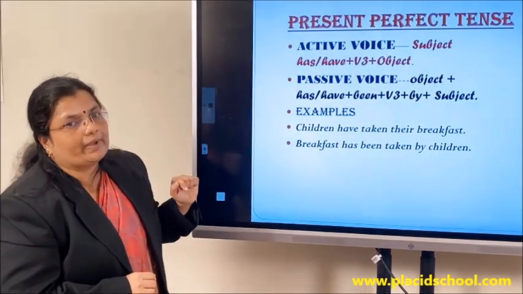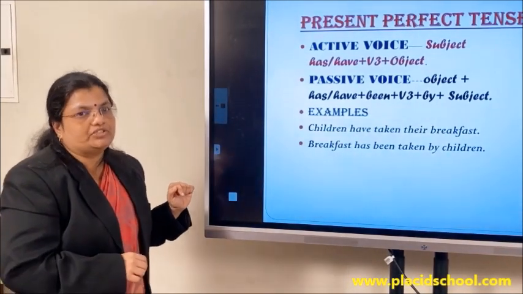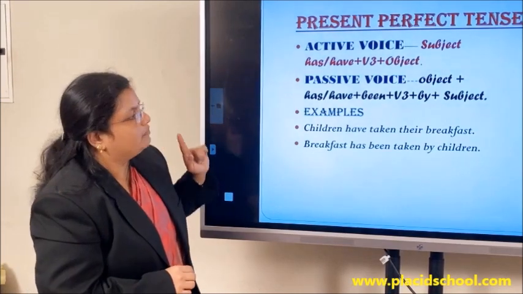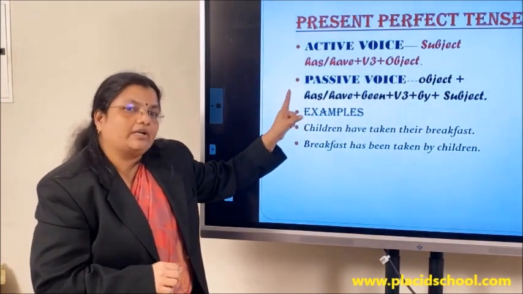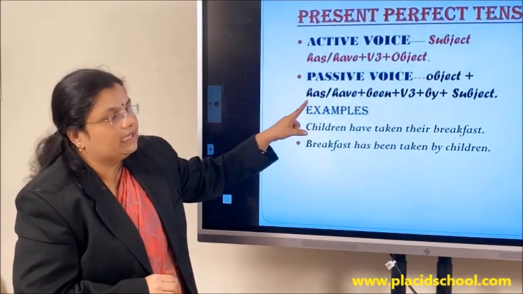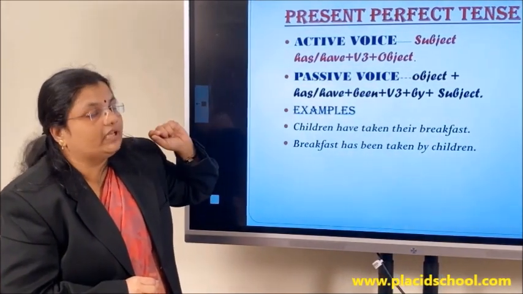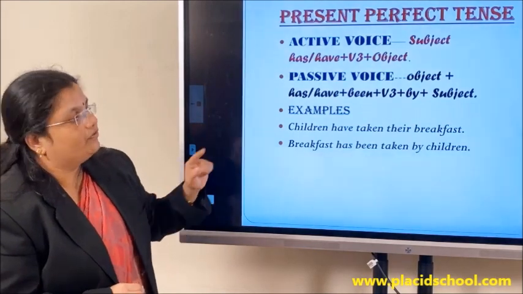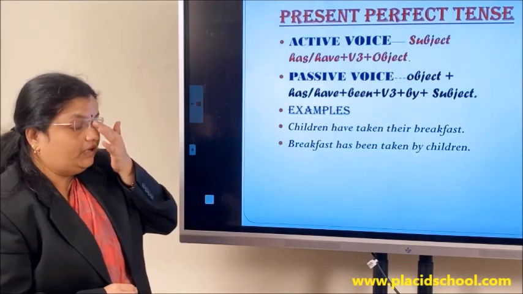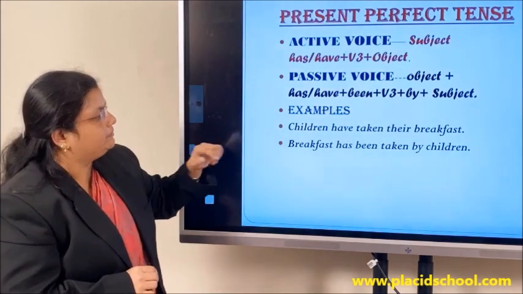When that changes to passive voice, you know the interchange of subject and object takes place. So the object comes to the beginning: object plus has or have, depending on the number of the object, plus been plus V3 form of the verb, followed by the preposition before the doer of the action. We'll make it clear when we look into the example.